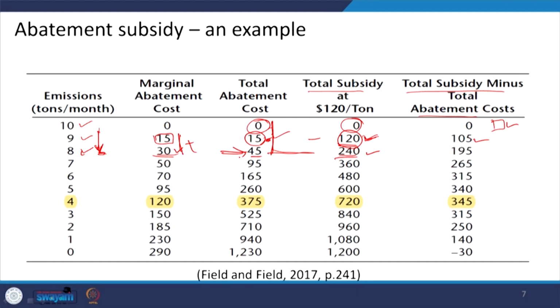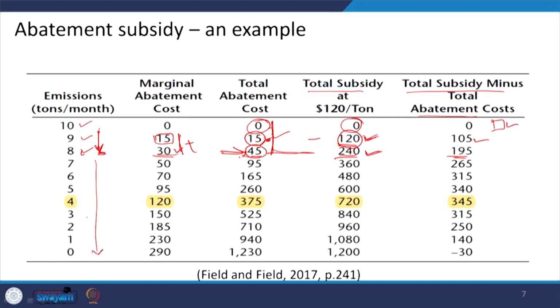Likewise, we need to see what the grand total of revenues the farm is going to get is. What is the amount here? Here we say the total subsidy is 240, and the total abatement cost for reducing these 2 units is 45. So, 240 minus 45 is 195.